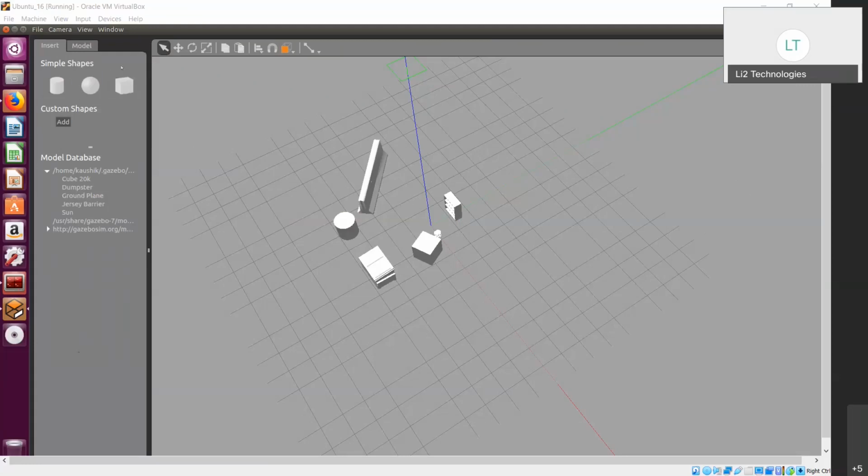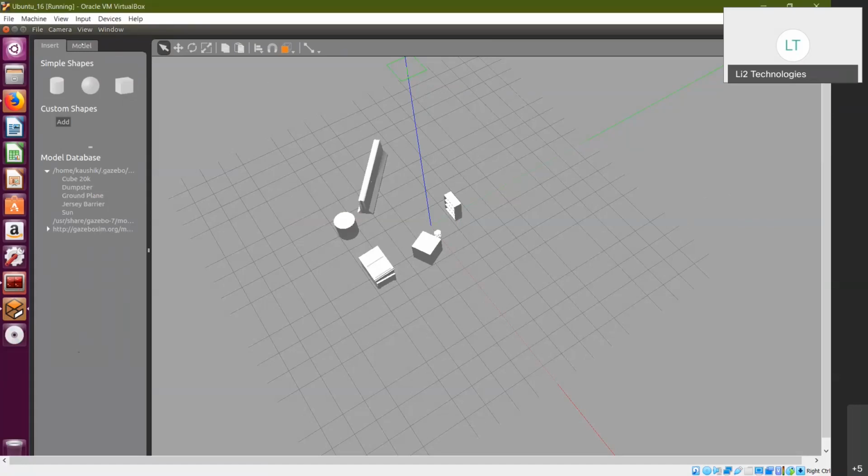For designing, if you want an open source tool, then I'd highly recommend Blender, because the Blender tool allows you to design a lot of these robots, and there's a converter for URDF with Blender that you can then import into this environment. So that's about the model and building editor.